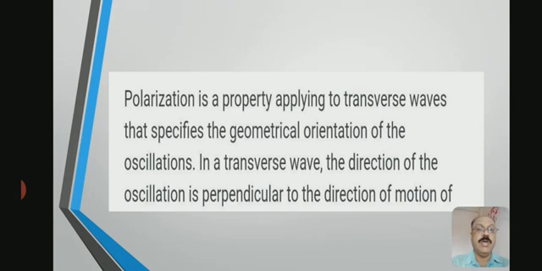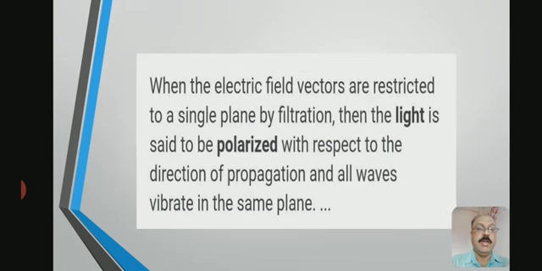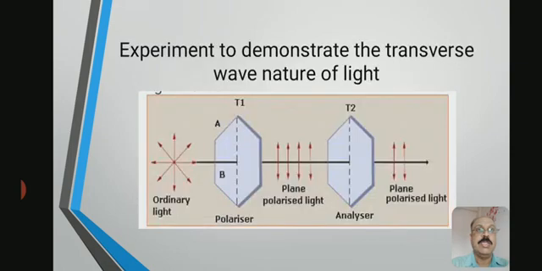In a transverse wave, the direction of the oscillation is perpendicular to the direction of motion of the wave. When the electric field vectors are restricted to a single plane by penetration, then the light is said to be polarized with respect to the direction of propagation, and all waves vibrate in the same plane. So this is the definition of polarization.